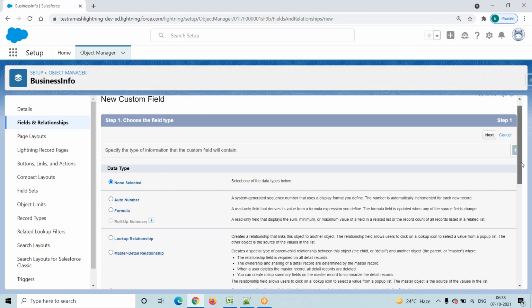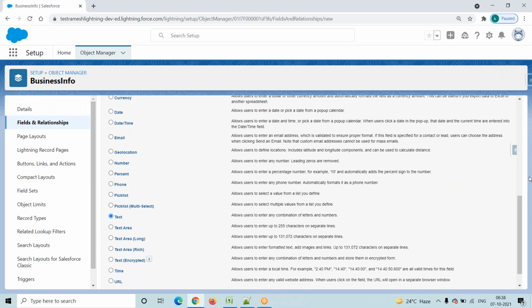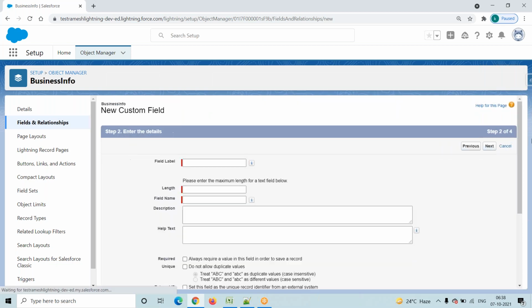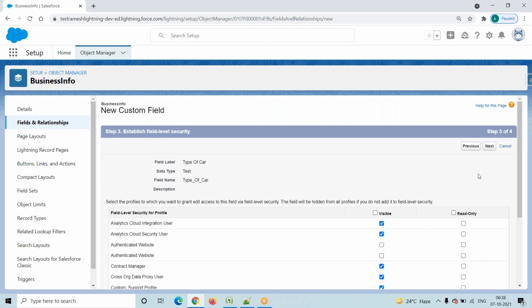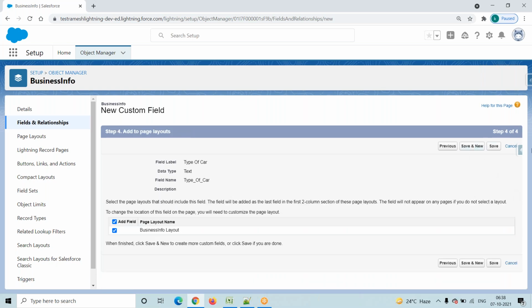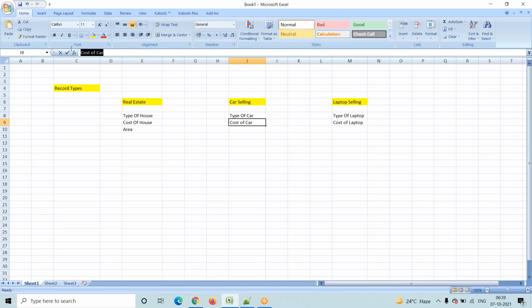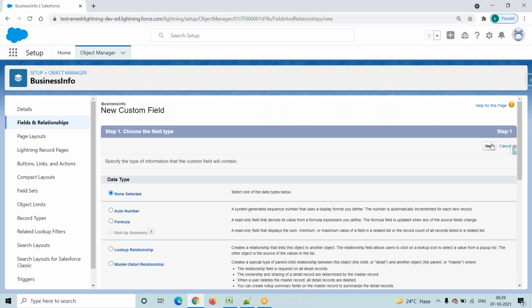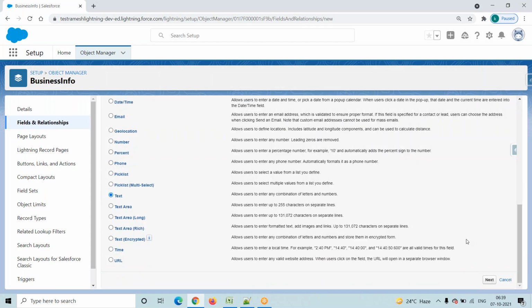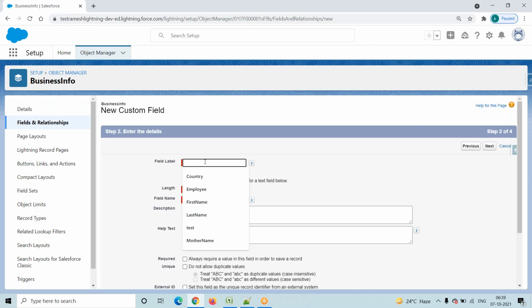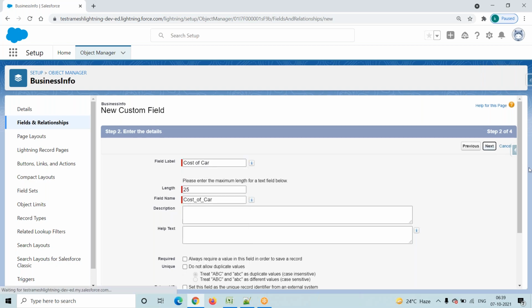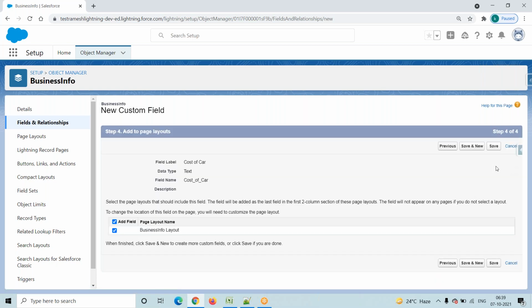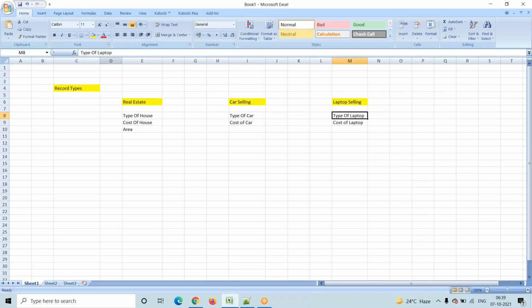Go to here, text, click on next, click on next, and see here, type of car, 25. Click on next and click on next. Save and new, and the next one is cost of car. You will go and create all the fields. The data type can be anything, it doesn't matter. For the time being we are taking text as the data type. Then click on next, click on next, save and new.